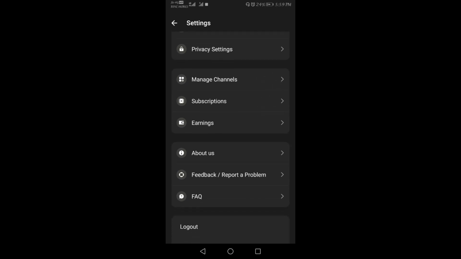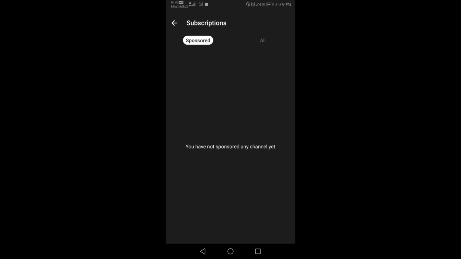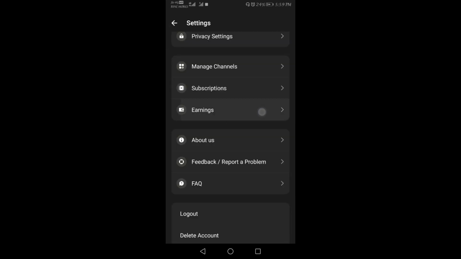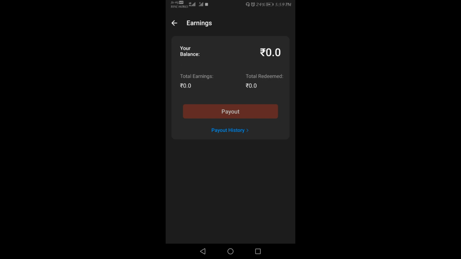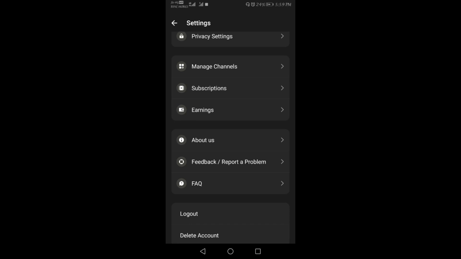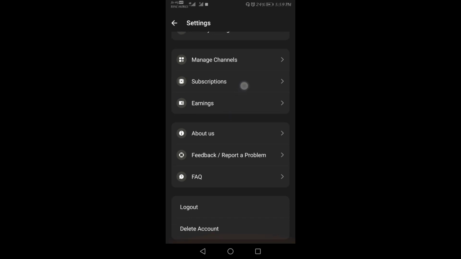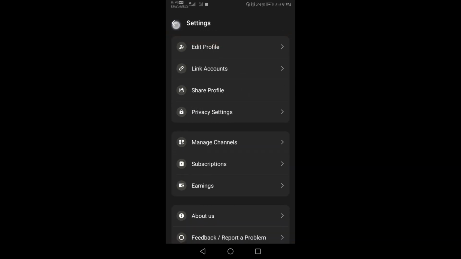There will be subscriptions, and when you subscribe to some people, you will be able to see this. There is also earnings. So with this application you can earn as well. There will be weekly contests, and you can also get sponsorship from people. When you click here on payout, you will see the minimum payout is 350. Once you reach 350, you will be able to take the pay. And that's it with the settings.